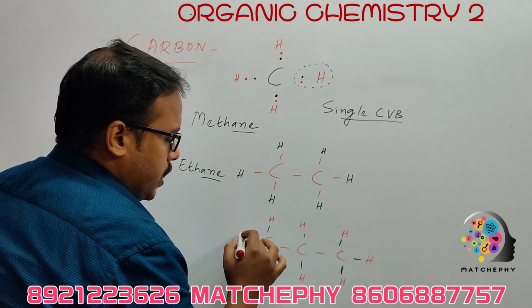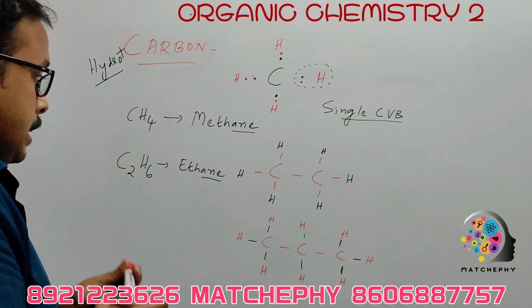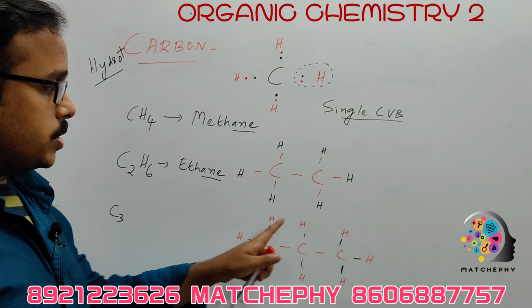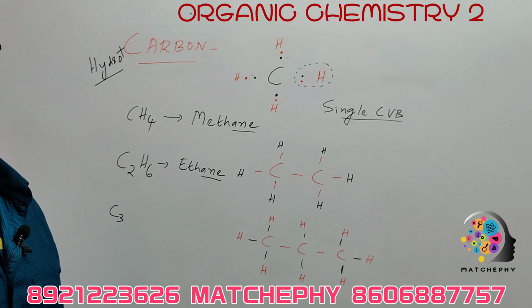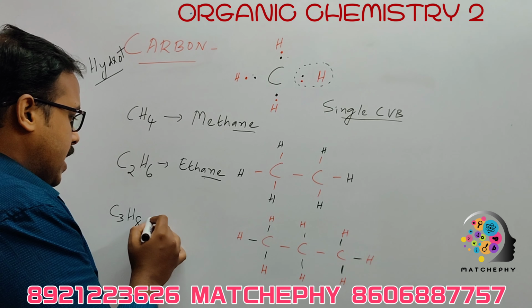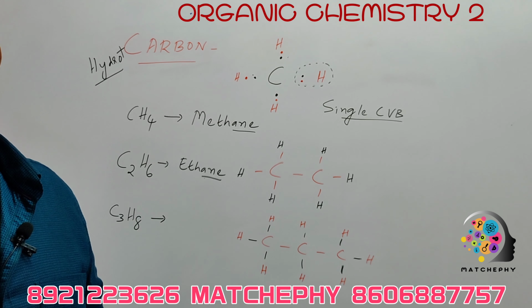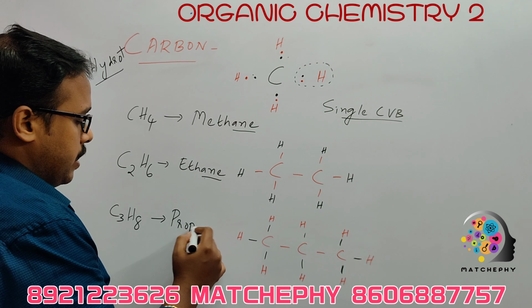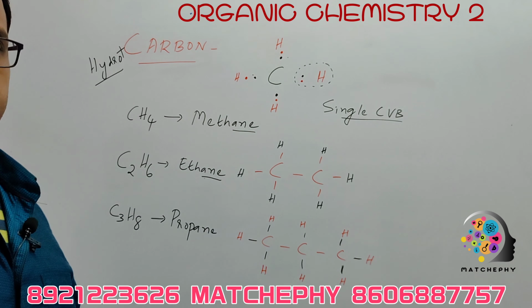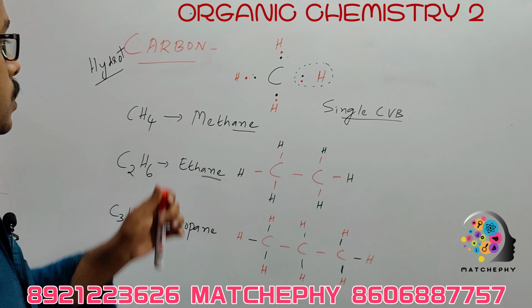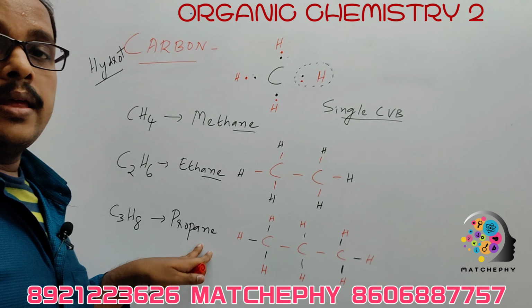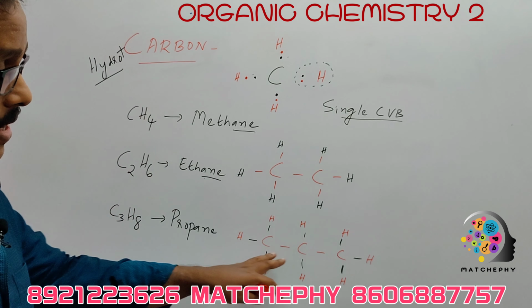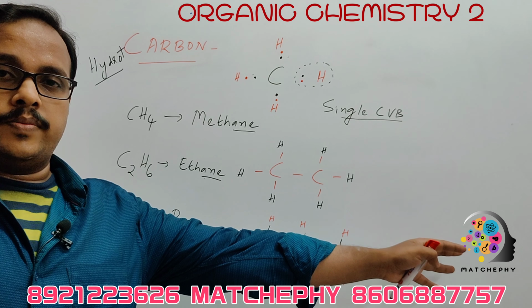How many hydrogen atoms are there? There are 3 carbon atoms, that is C3. Let's count the hydrogen: 1, 2, 3, 4, 5, 6, 7, 8. So it will be C3H8. What is C3H8? That is called propane, and the list goes on. So methane, ethane and propane. We can easily go for all these, because the next will have 4 carbon atoms.